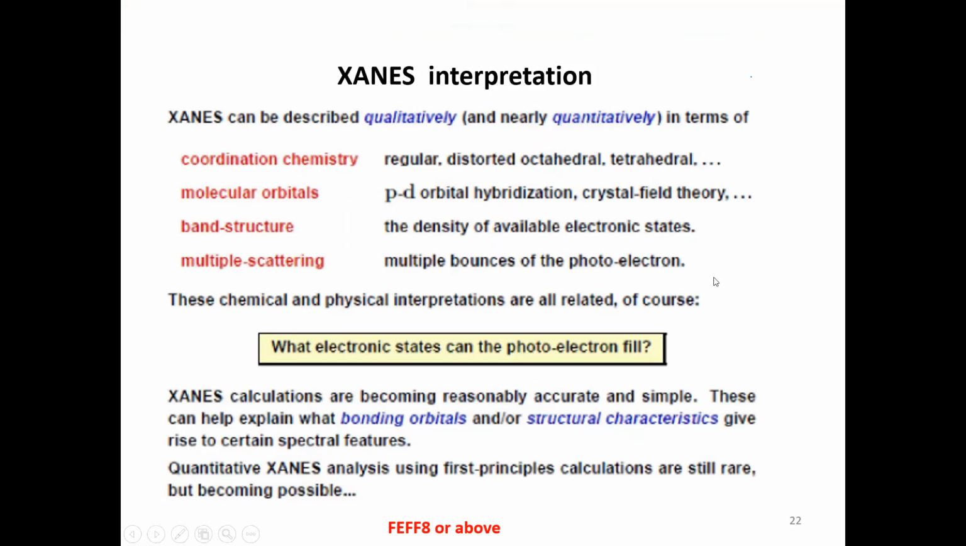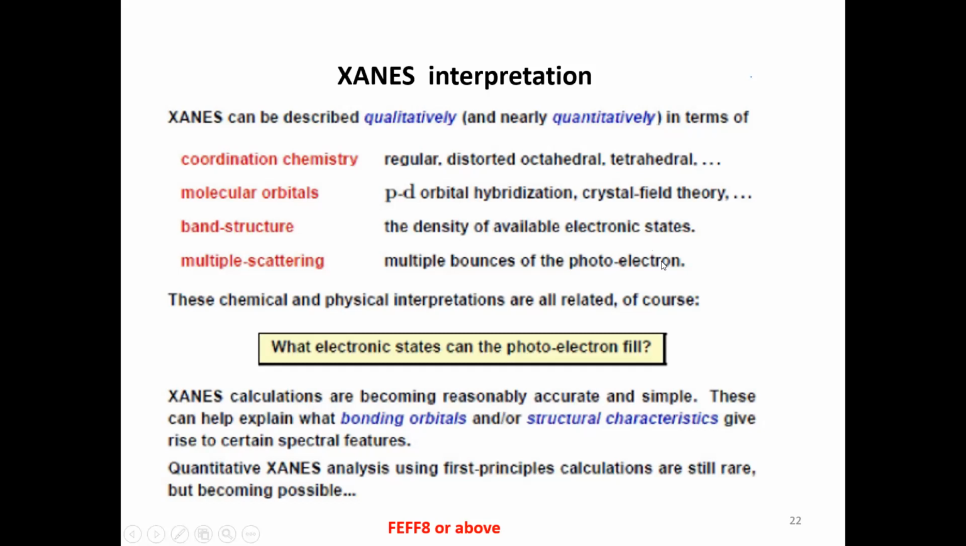state, and we can get information on coordination chemistry, whether it is regular or distorted, or it is a tetrahedral. Then also we can say whether there is a p-d mixing. For example, we saw in the case of barium titanate, there was a p-d orbital hybridization. So crystal field theory can be somewhat explained.